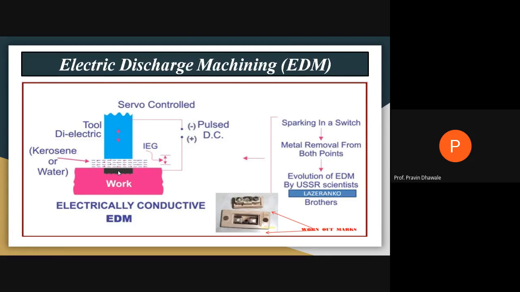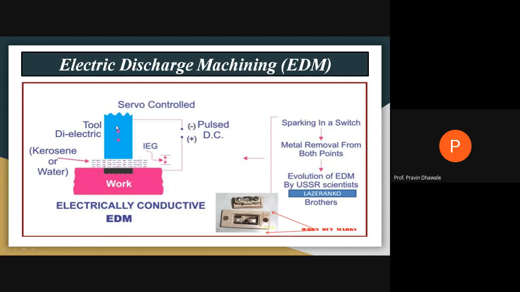Sparking takes place, right? And in electric discharge machining, because of the sparking, high heat is generated at this gap, and because of the increase in temperature, the material is removed from the surface of the workpiece. This is the servo control tool.